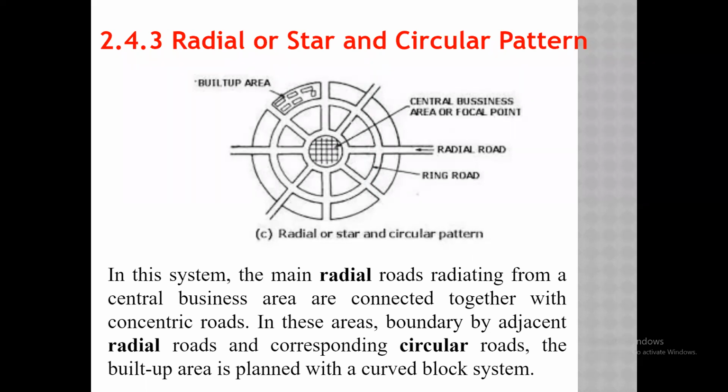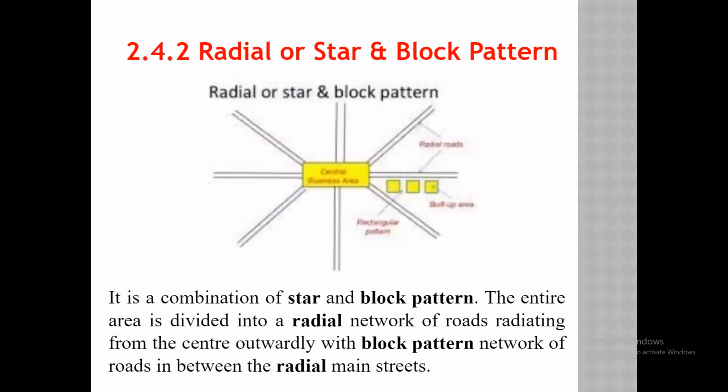If you see the radial system, the outward sides are not connected to each other. Means what? If I don't want to go to the central business area, and I have to go from one corner to another corner, I cannot go by any other way.